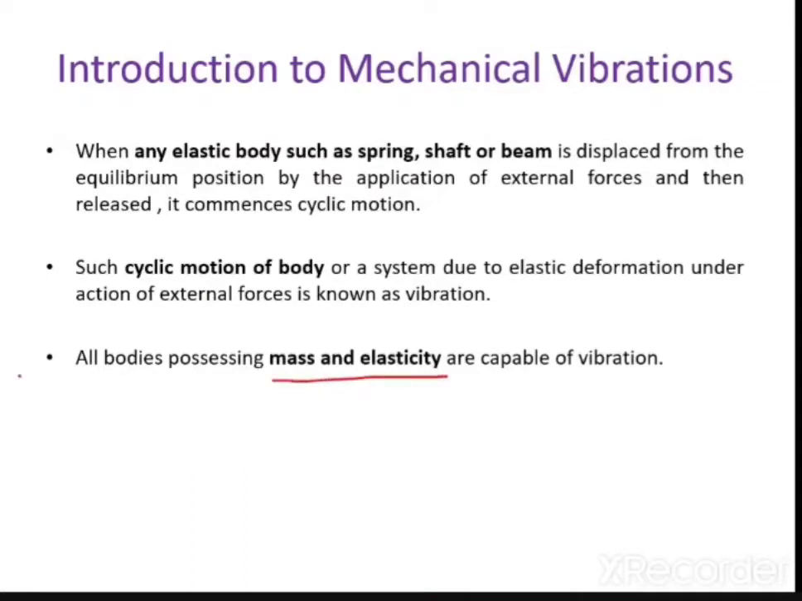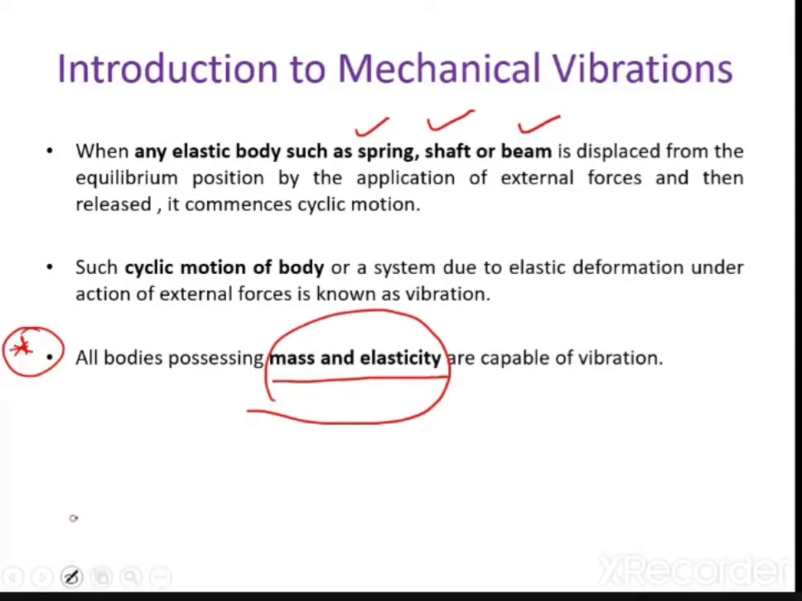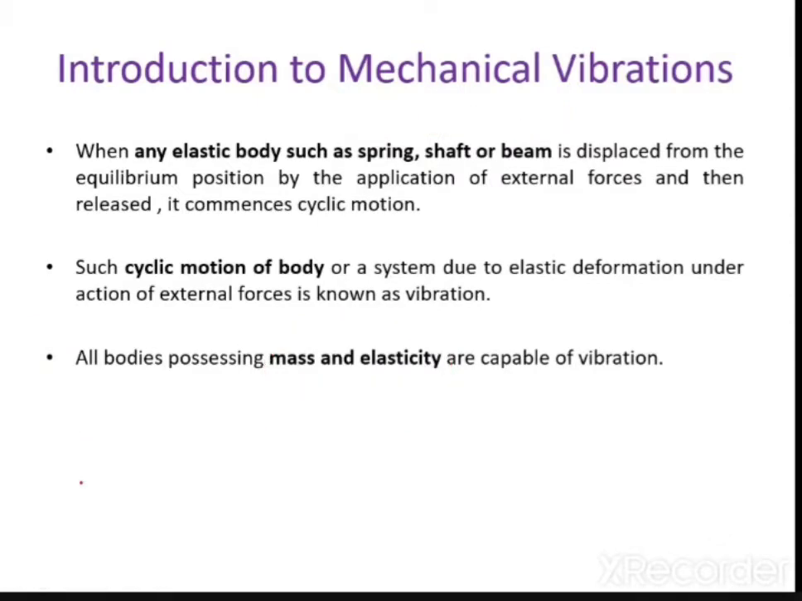So what is important? This is nothing but an important condition. For a body to undergo a cyclic motion, to undergo a vibration, it should have mass and elasticity. So spring is there, shaft is there, beam is there. They all have mass and they all have elasticity.